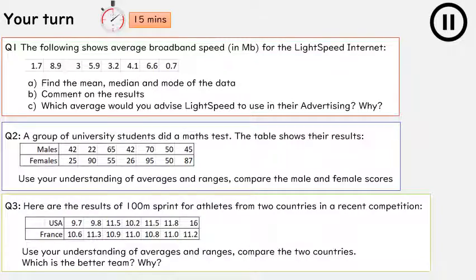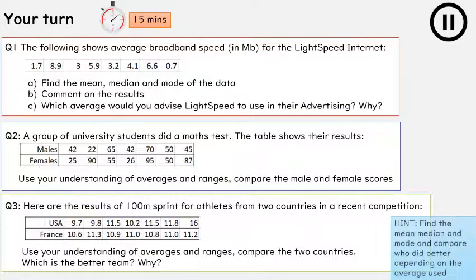The second and third, you are comparing two things. So in the second question, you're comparing males to females, and in question 3, you're comparing USA to France in an athletic competition. So for those questions, I've got a little hint there. Find each of the mean, median and mode and use that then to compare which one you think is better. So have a look at those numbers, what do they mean, and therefore make a decision which team or which male or female do you think are better. Pause the video now and give that a go.